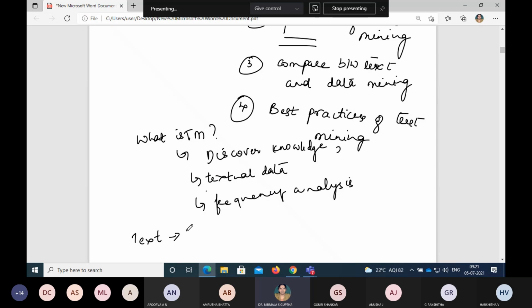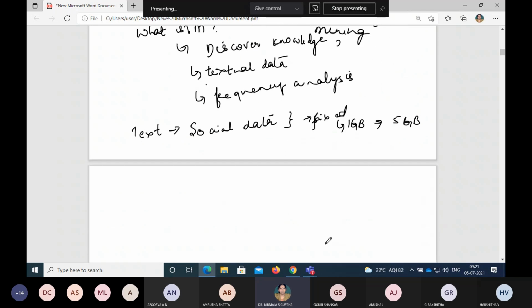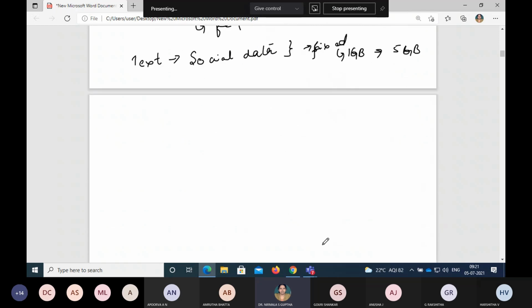Next comes text mining. Text mining can be applied to a large scale of information, because social media data cannot be a fixed data, isn't it? We all know this. Today my account might be using say 1 GB of data, tomorrow it could be 5 GB, because data keeps on updating, adding, modifying and deleting. A few photos you added, a few photos you deleted, some videos you are adding, a lot of things happen dynamically.